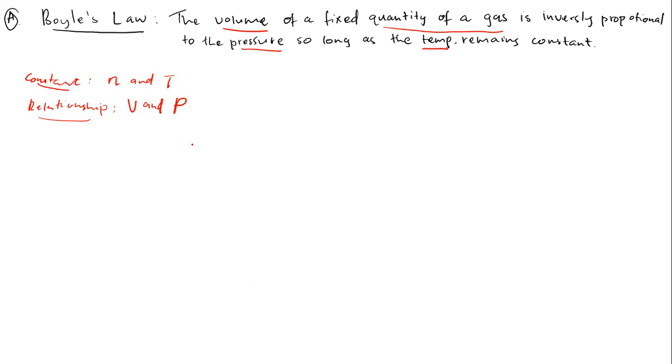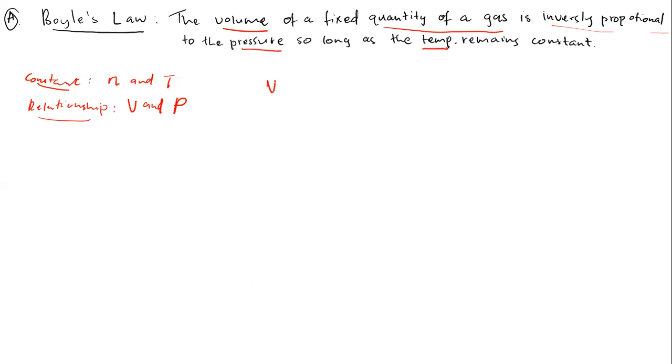Now, according to this scientist, his conclusion was that when volume and pressure change while the number of moles of gas and the temperature remain the same, the volume will be inversely proportional to the pressure. That means the volume will be inversely proportional to pressure.